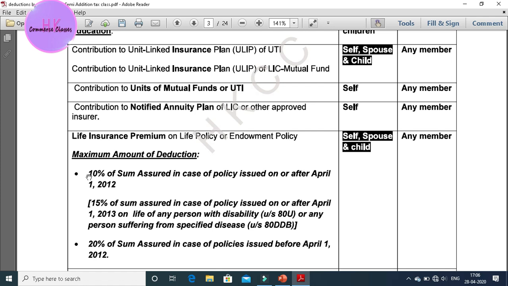If the policy was issued before 2012, the premium can be charged at 20%. But after amendments, if the policy has been made after that, then it is 15%.